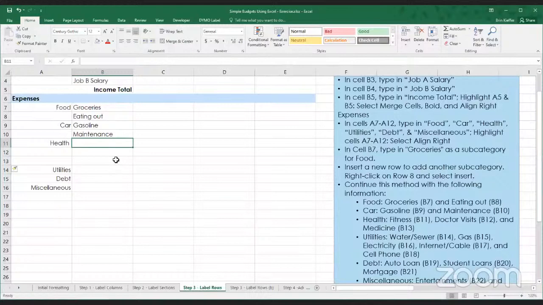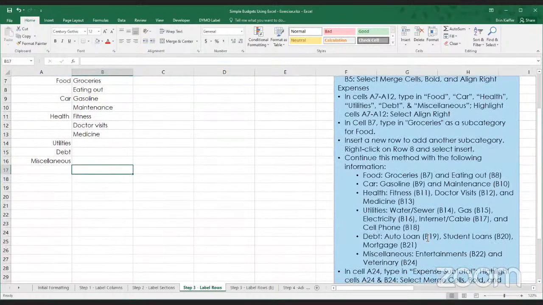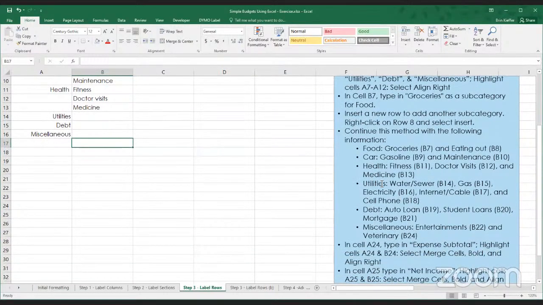It's very convenient for that reason. So for health, we're going to go ahead and add fitness, doctor visits, and medicine. Okay. Under utilities, we're going to be adding several different options here.